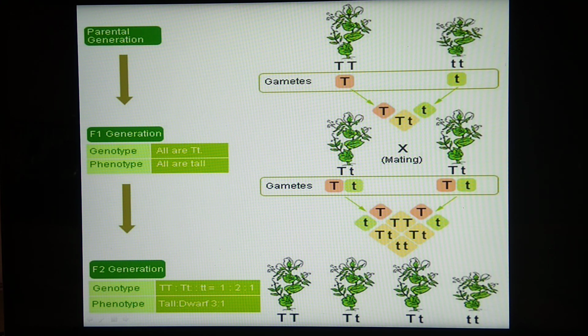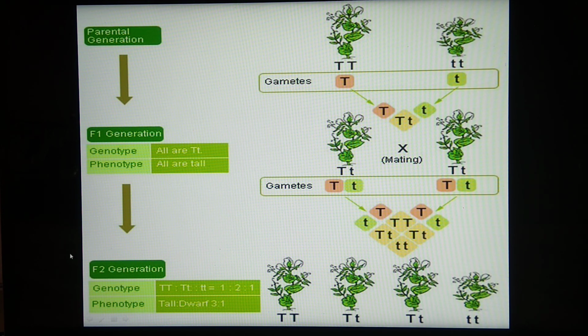So because of crossing of these two plants, the tall and dwarf plants form the parental generation. Because of crossing of these two plants, we will get the F1 generation, and when the plants of the F1 generation are self-crossed, we will get the next generation, which is called the F2 generation.